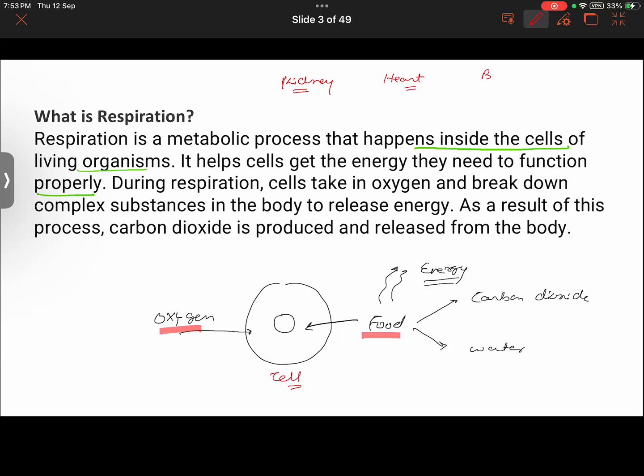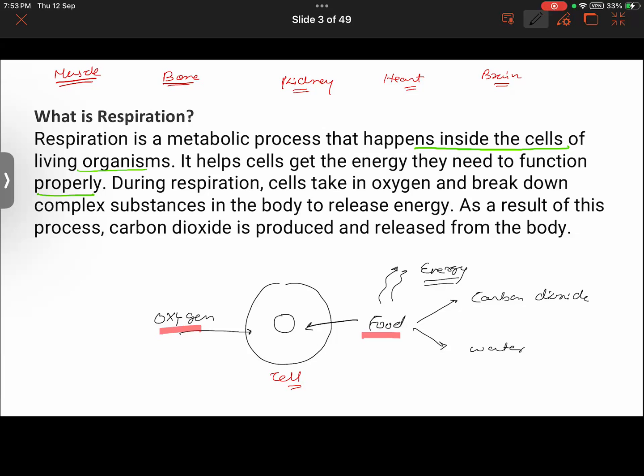The cells of the brain, its function is to think and sense different things that happen around us. Getting it? The cells of the bones, their function is to provide structure to the body. The cells of the muscles, their function is to allow us to do movement. Getting my point? So every cell has got some function to perform, and in order to be able to carry out those functions, they require energy, which they will only get when they get the food, and food has to be broken down to obtain energy out of it.